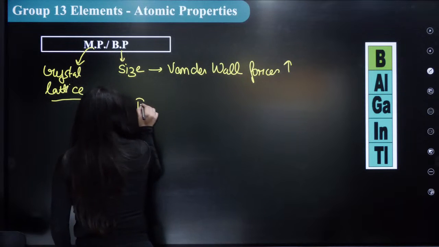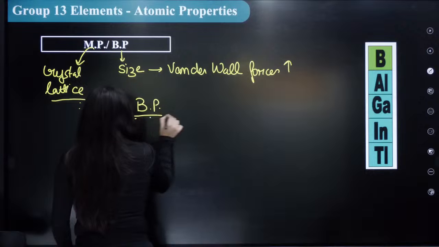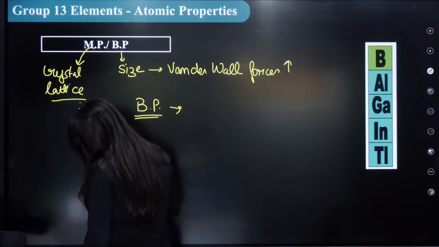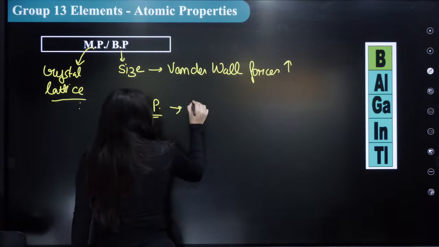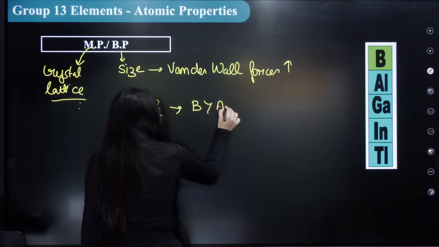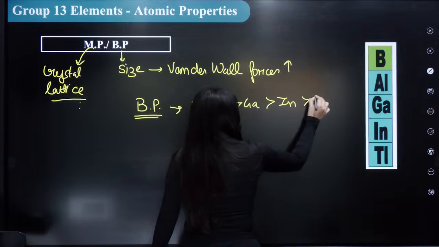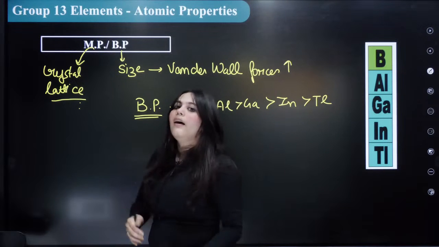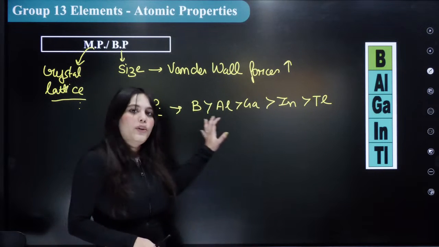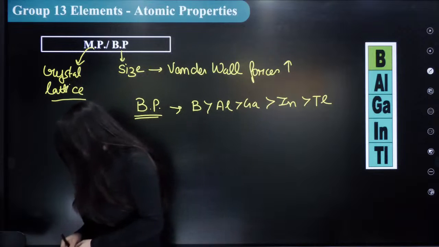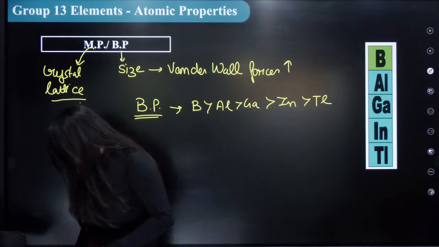So the boiling point order will be, number first, the easiest. The boiling point order will be what? Boron will be the highest, then aluminium, gallium, indium and thallium. Okay, here a reverse order is followed for the boiling point. Just remember this thing.